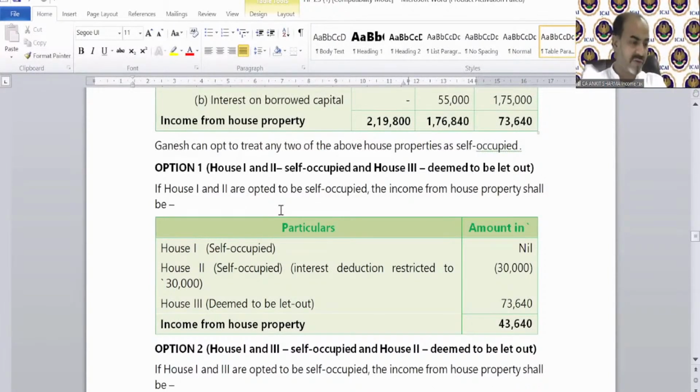Illustration 5, somebody was asking. It's a gratuity case question. Who is asking illustration 5 from gratuity?